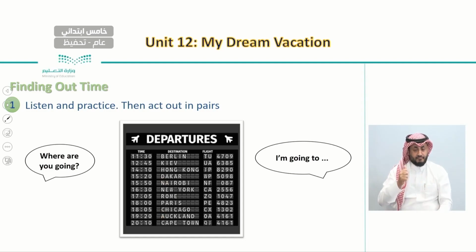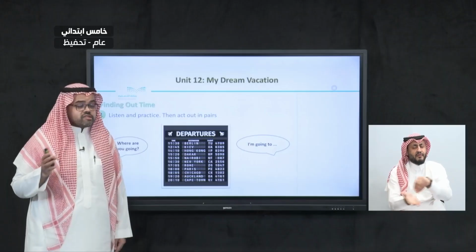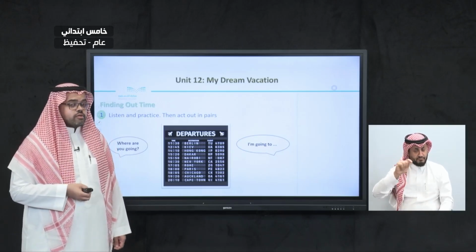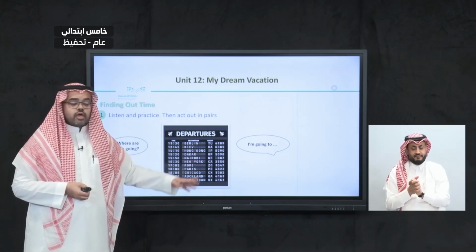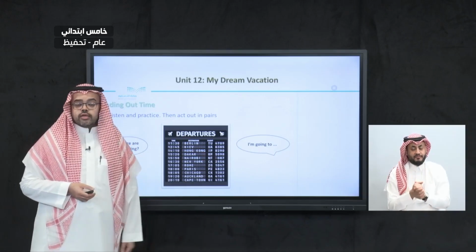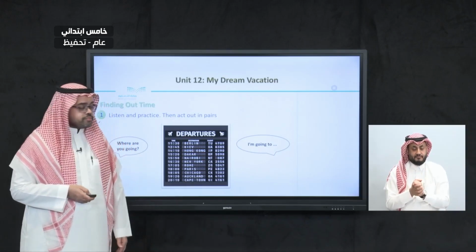So here we have different places, and whenever we mention the destination, we start our answer with I am going to. And then after I am going to, we name the city or the place. I'm going to Riyadh, I'm going to Rome, I'm going to Paris, I'm going to New York. It is important that when you start using going to in an answer, you follow it directly with the name of the place.